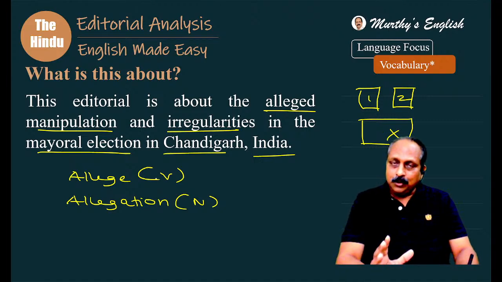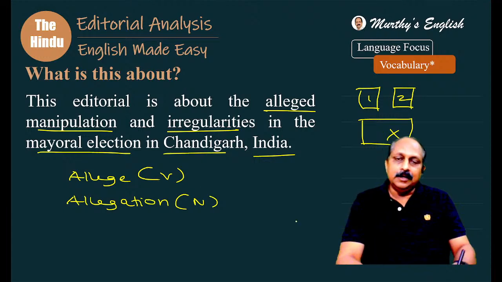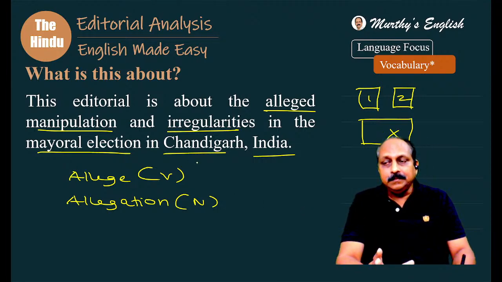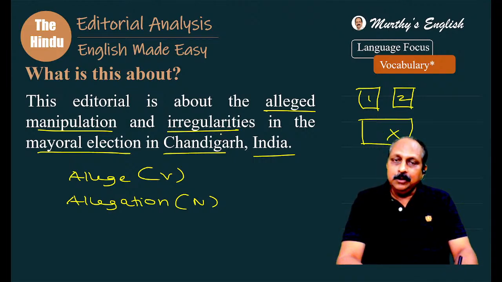This editorial is all about mayoral elections in Chandigarh. And something went wrong. Because something went wrong, you see the editorial. Then you have to ask what could be the broad framework? What happened, where it happened, what went wrong, how it went wrong, why did the court have to interfere, and what is the solution? This is a broad framework.